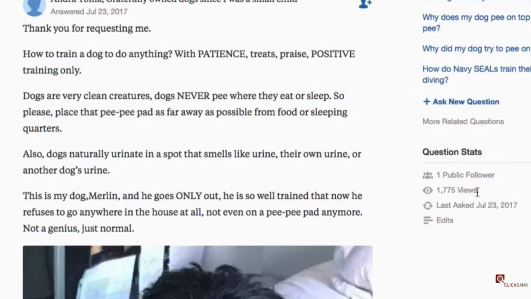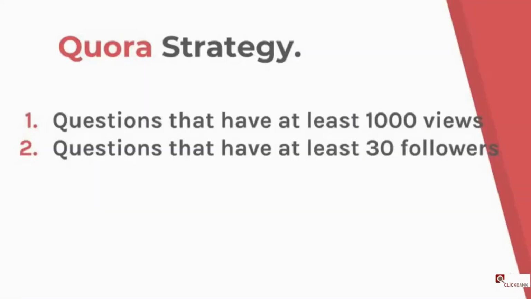The second thing that you want to see is the number of followers. Followers are people that are showing an interest in this question, and they will follow the answer. So Quora will notify them when an answer is added. In this case, again, those numbers depend on the niche, but try to stick with questions that have at least around 30 followers, okay?